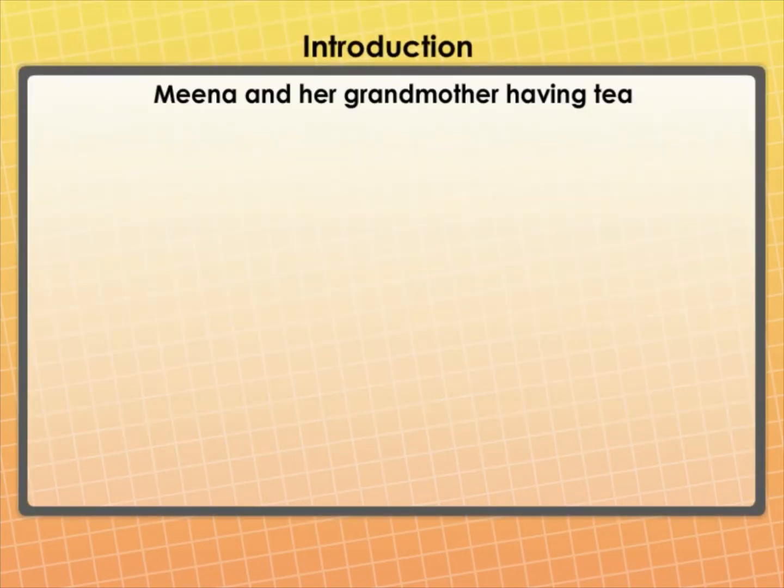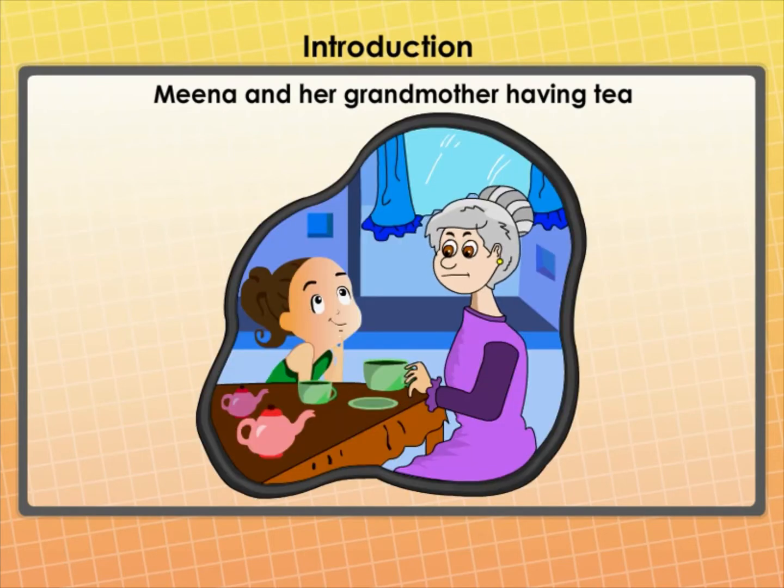Introduction. Meena and her grandmother are having tea. You have learned that matter around us is present in the form of elements, compounds, and mixtures, and the elements contain atoms of only one type. Do you know how many elements are known till date? 100. At present, 118 elements are known to us. All these have different properties. Out of these 118, only 98 are naturally occurring.